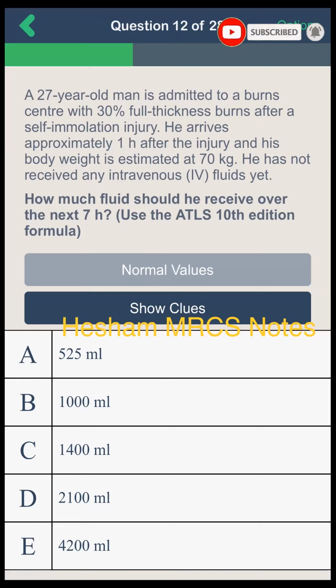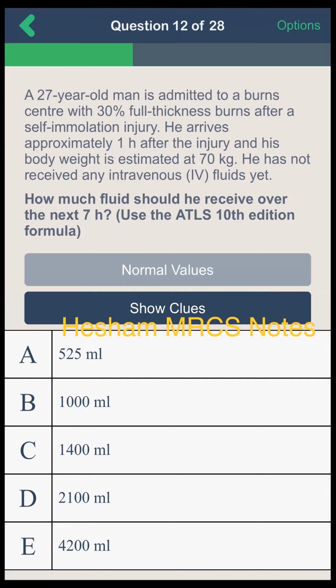The body weight is 70, multiplied by 30%, that is 2,100. Then by 2 will be 4,200. But in the first 8 hours I will give half of the dose. Then half the amount will be 2,100, so D. Yes, excellent.